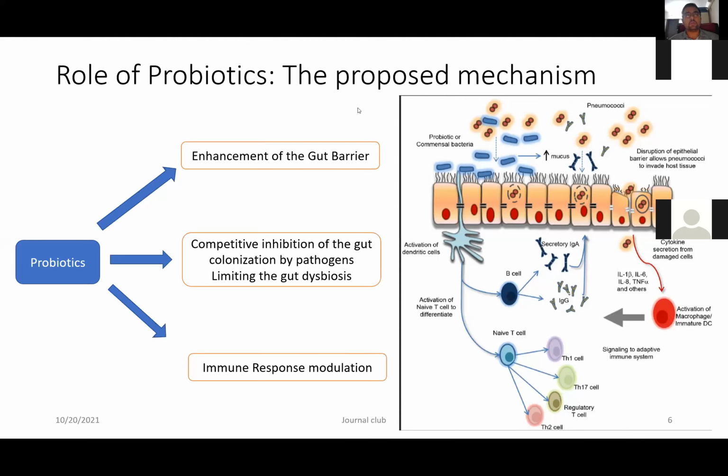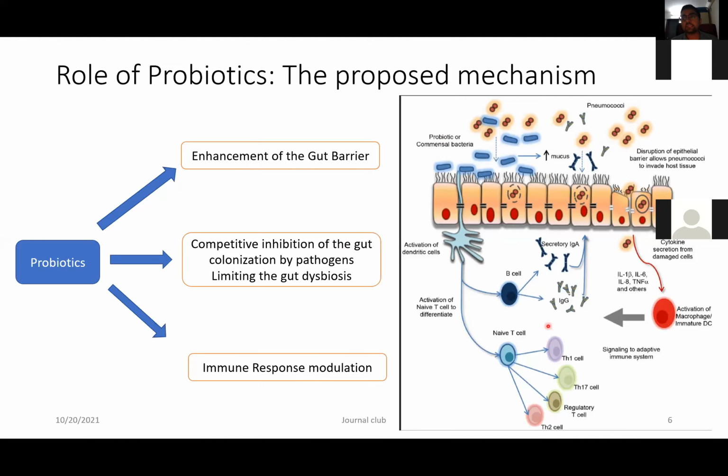So what is the role of probiotics as a proposed mechanism? The first important thing is that it helps in maintaining a proper gut barrier. Second, it helps in the competitive inhibition of the pathogenic bacteria by the commensal bacteria. As you can see by the laser point in the diagram, these pathogenic bacteria are getting competition from the commensal bacteria, and that is provided by the probiotics.